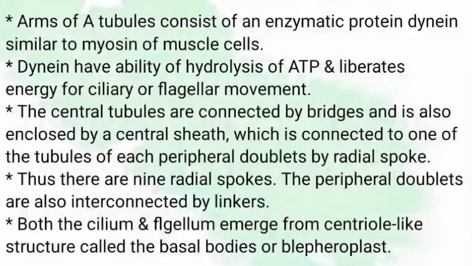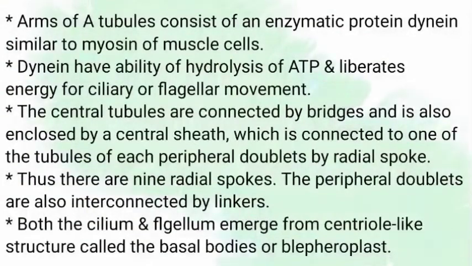The central tubules are connected by bridges and are also enclosed by a central sheath, which is connected to one of the tubules of each peripheral doublet by radial spokes. Thus, there are 9 radial spokes. The peripheral doublets are also interconnected by linkers. Both the cilium and flagellum emerge from a centriole-like structure called the basal body or blepharoplast.